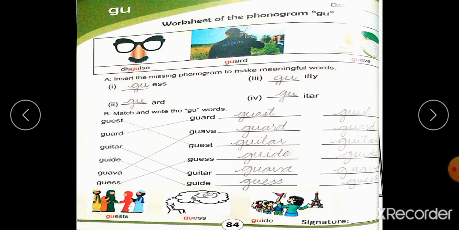In the blanks we use the sound of G, double letter sound, to make meaningful words like guess, guilty, God and guitar. Match and write the G words. Students, I have matched these words and rewritten them in these blanks. There are other words in which the sound of G is used, like guests, guess, guide.